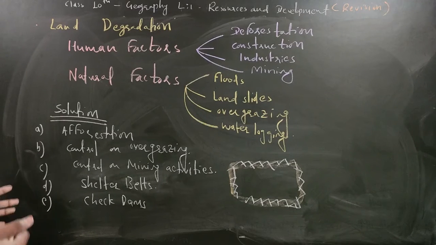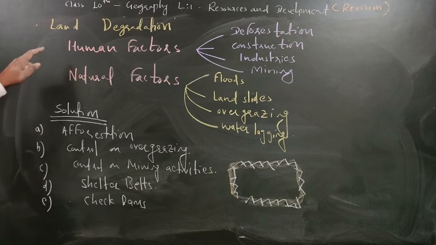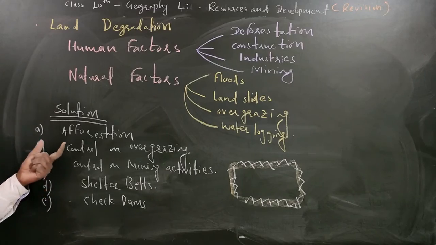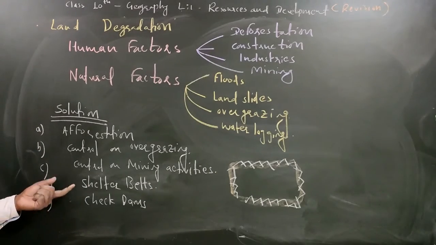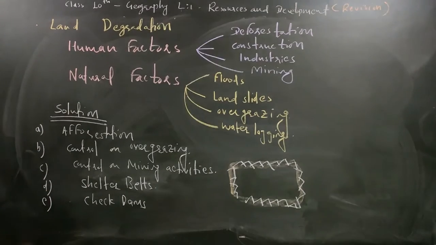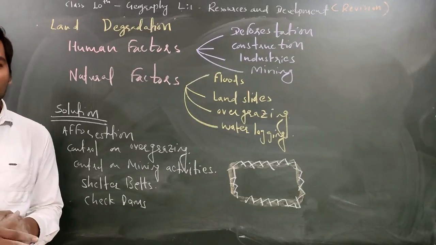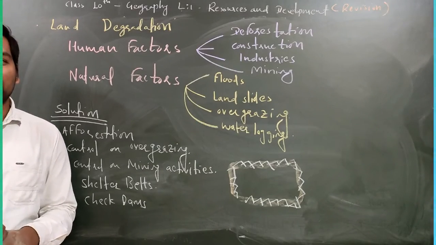So I hope till here it is very clear to all of you. Land degradation is happening because of two factors, human factors and natural factors. And the solutions we have also seen: afforestation, control on overgrazing, control on mining activities, shelter belts and check dams. Fine. So this land degradation topic is over, and now we'll start soil as a resource. Fine. So now we discuss soil as a resource.